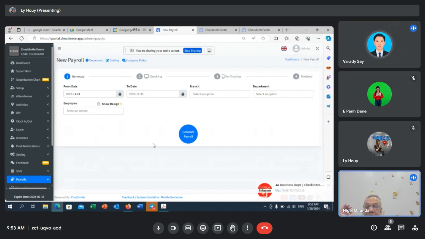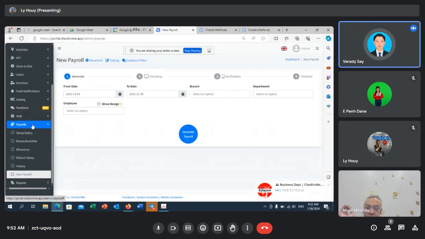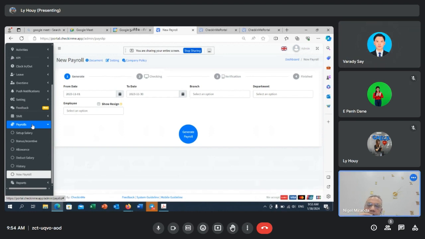Okay. What about pay slips? Pay slips. Pay slip. Go down. Allowances. What is allowances? Deduct salary history. Okay, so you have allowances.